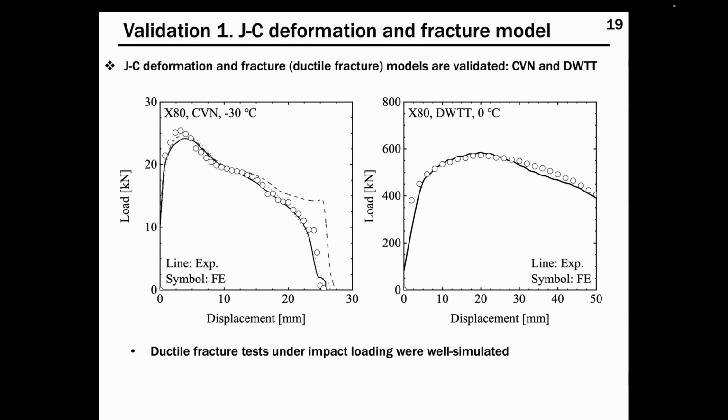Firstly, the Johnson-Cook deformation and fracture strain-based model for ductile fracture simulation was validated by simulating ductile fracture impact tests. The CVN test at minus 30 degrees Celsius and DWTT at 0 degrees Celsius were well simulated with the determined Johnson-Cook model.